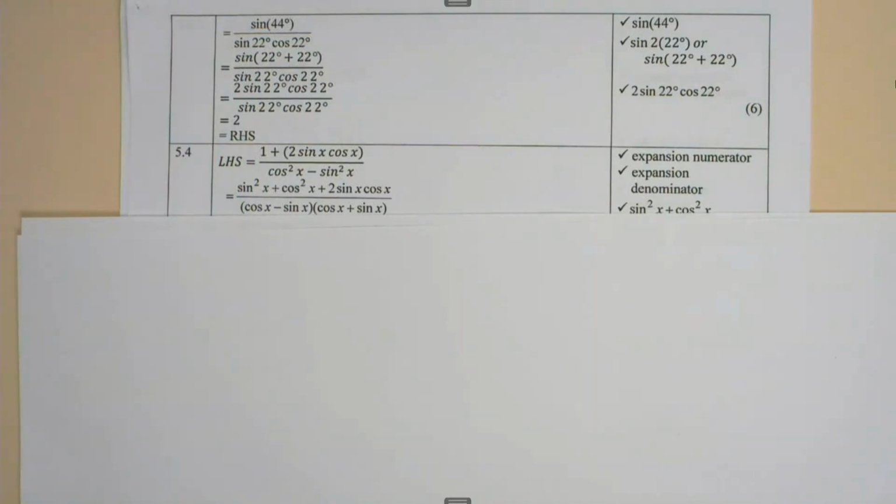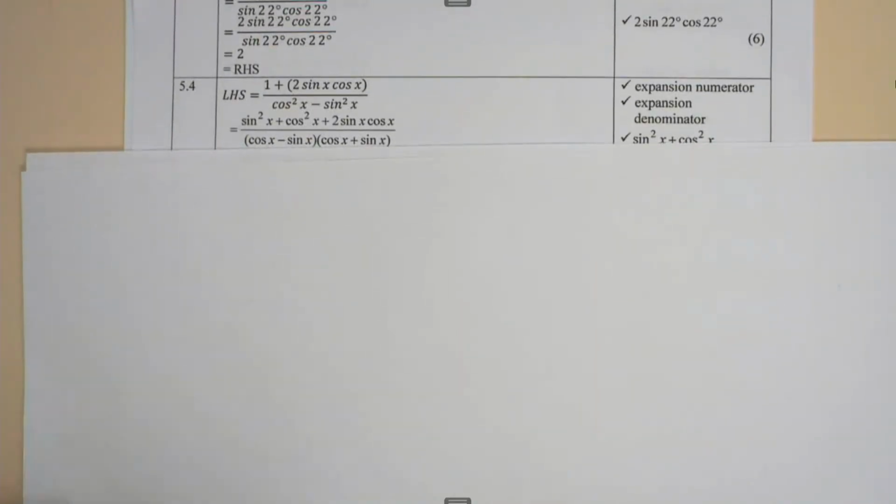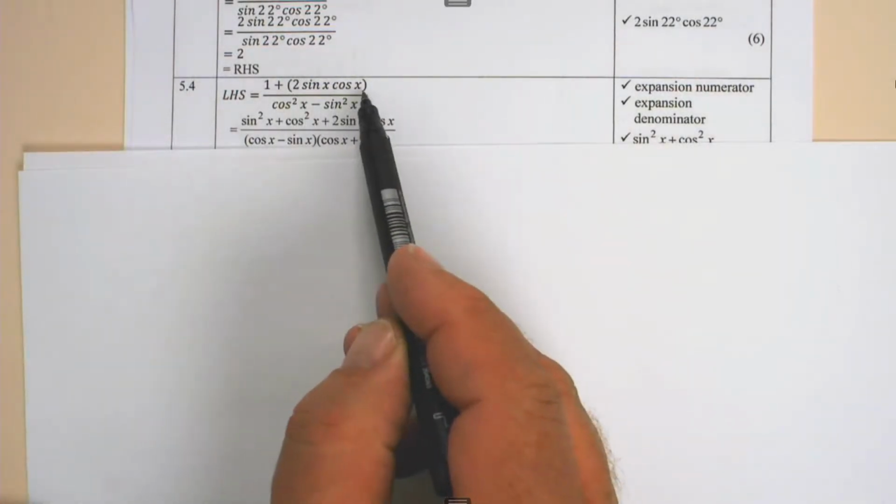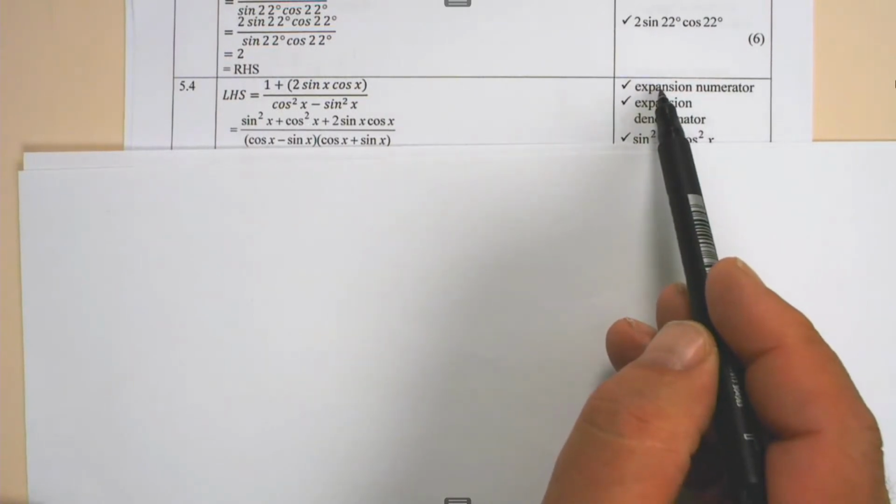In 5.4, we have to prove the following. We've got to show that 1 plus sine of 2x divided by the cos of 2x is equal to sine x plus cos x over cos x minus sine x. Now, your first step is to change the sine of 2x to 2 sine x cos x. 1 mark for that expansion.